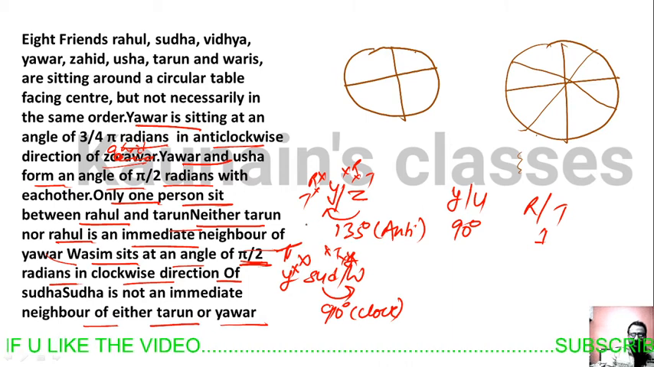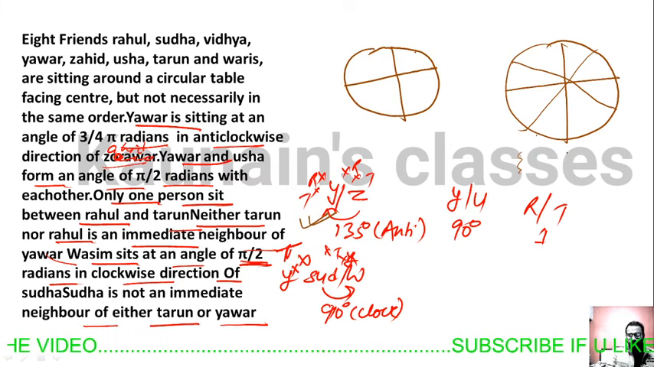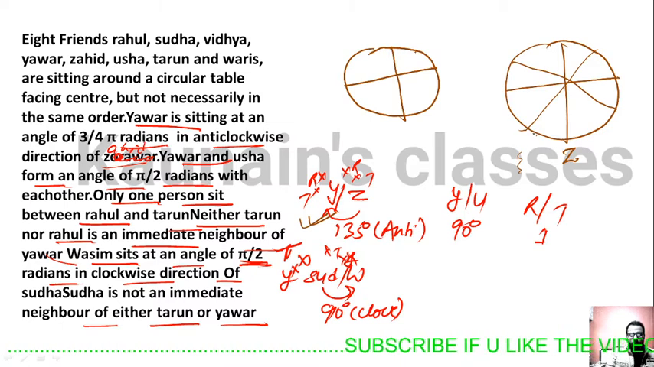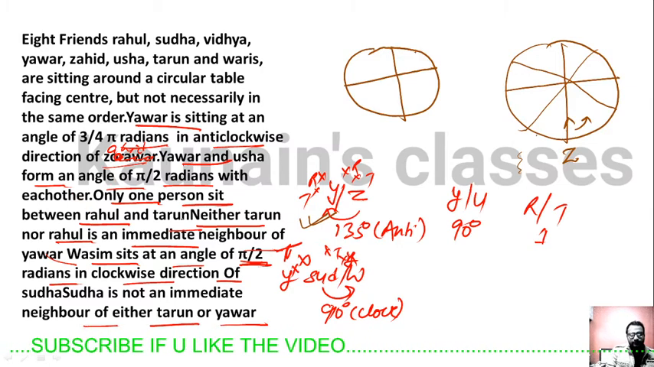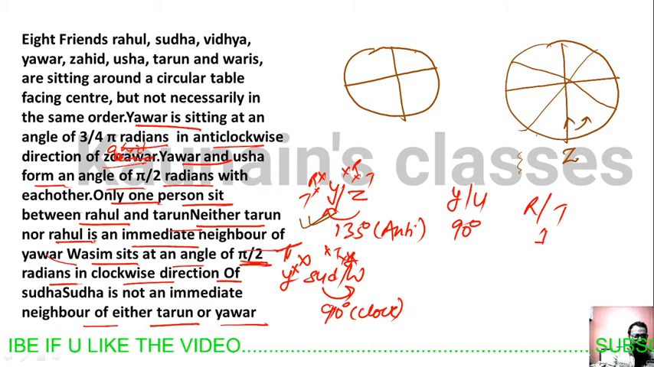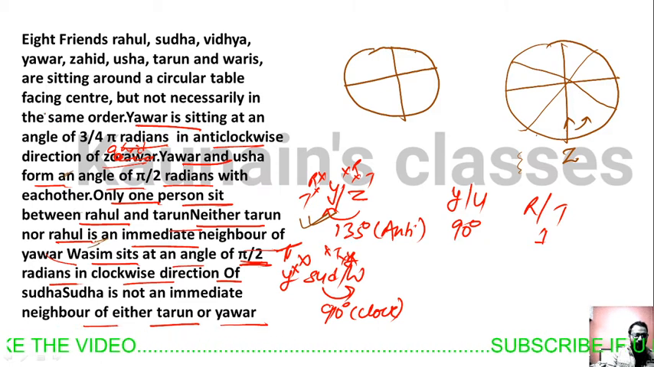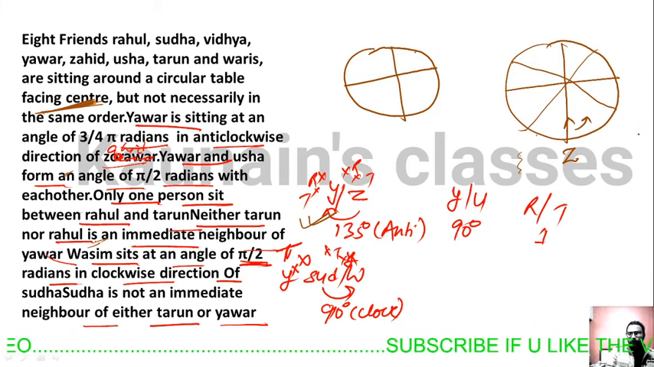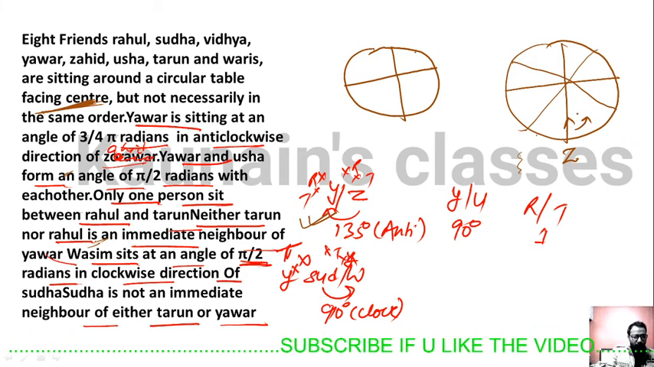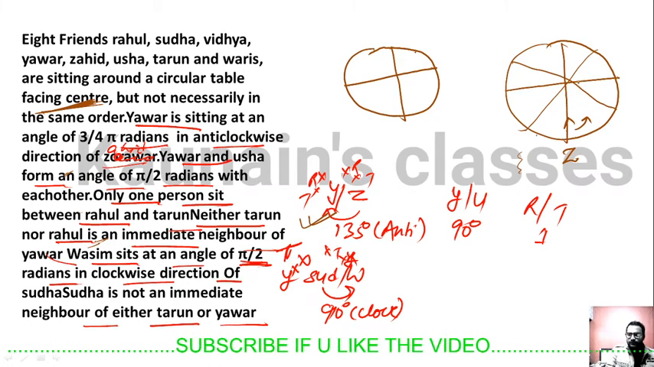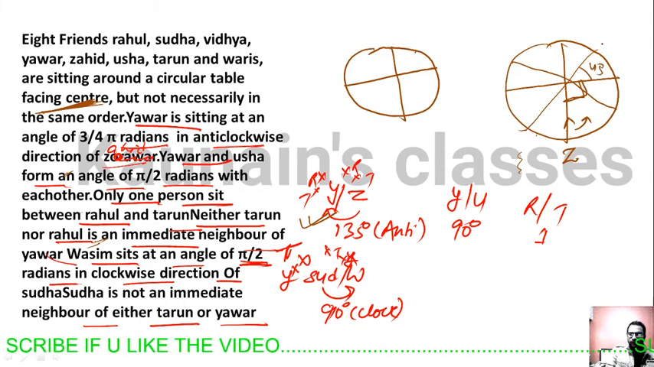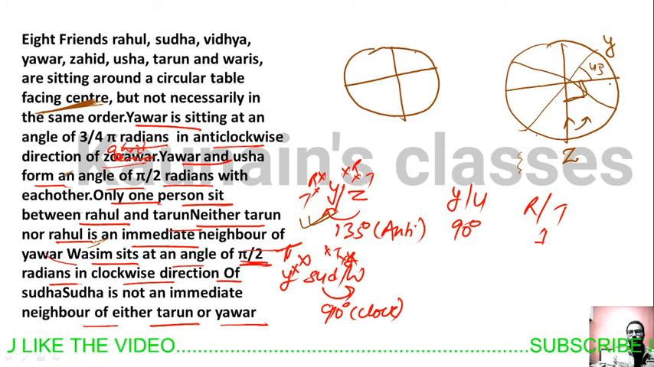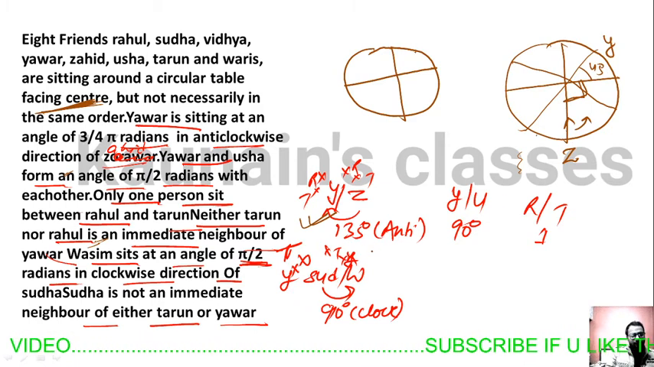So what is the best hint here? The best hint is that from Z in anti-clockwise direction, all are facing the center. It's written here that all are facing center. From Z, in anti-clockwise direction, Y is sitting. This direction is 90 degrees, then this is 45 degrees. So 90 plus 45, 135 degrees. So here Yavar will be sitting from Z.